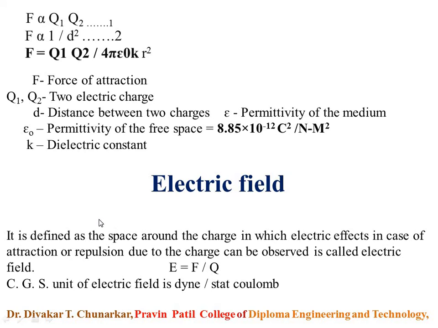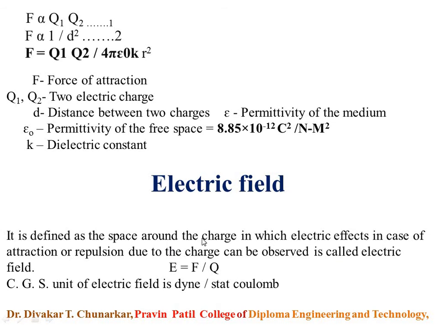Then electric field. Here is the simple definition of electric field. It is defined as the space around the charge in which the electric effect, in case of attraction or repulsion due to the charge, can be observed. What is meant by electric field, or what is the definition of electric field? Electric field is defined as the space around the charge in which the electric effect, in case of attraction or repulsion due to the charge, can be observed.